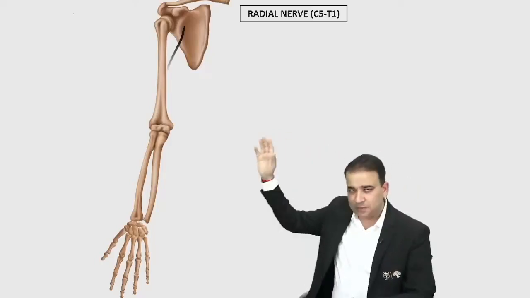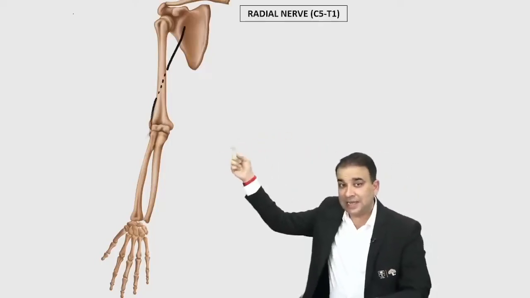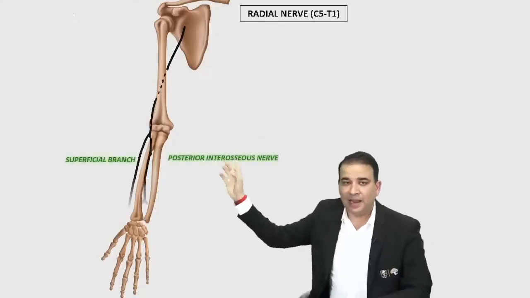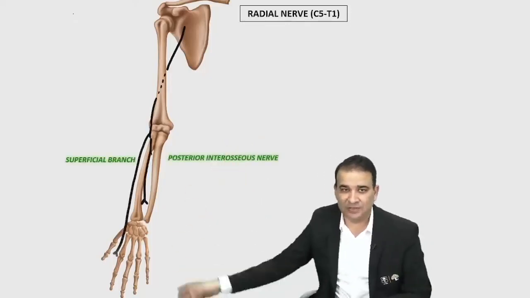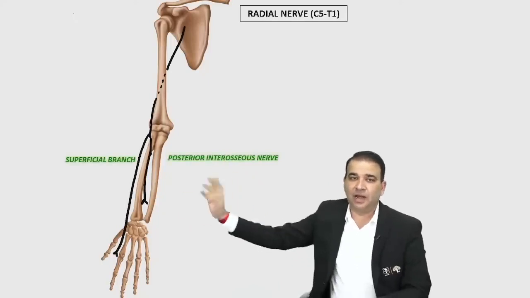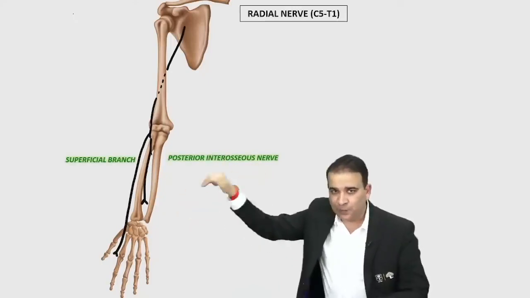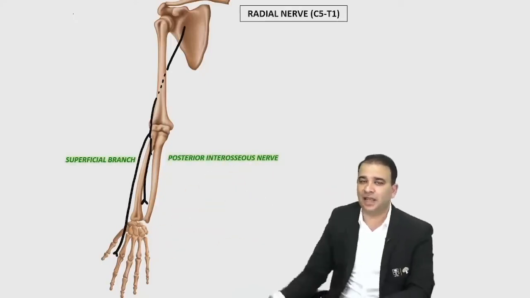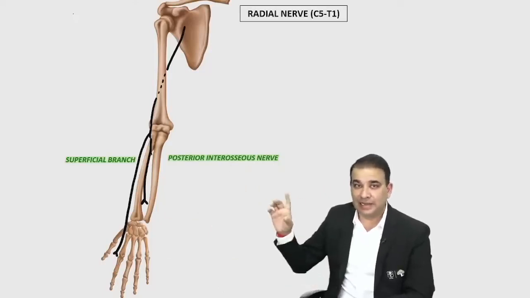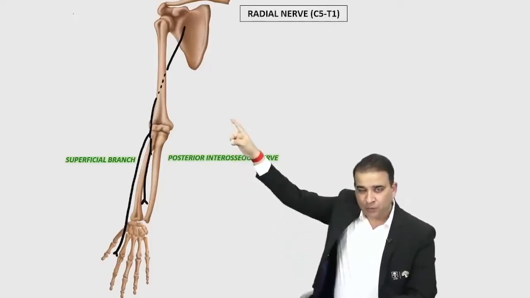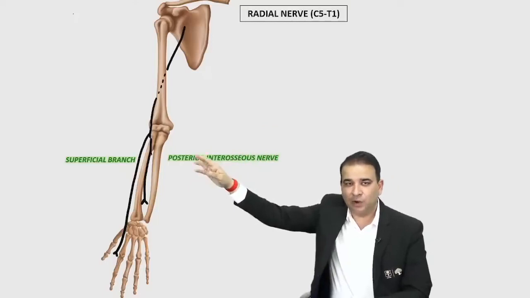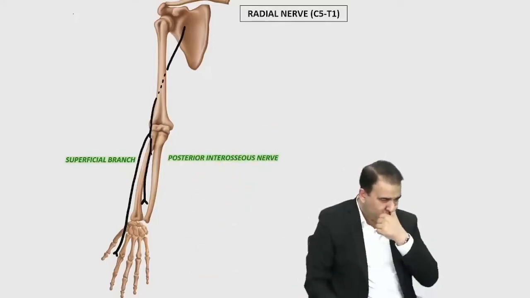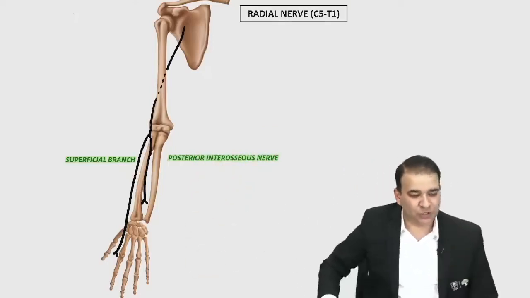It goes into the spiral groove that is behind the humerus, comes in front of the lateral epicondyle, and divides into these two branches. So we have a superficial branch and we have a deep branch, which will pierce the supinator and go. That is called the posterior interosseous nerve. So radial nerve in the spiral groove and then comes in front of the lateral epicondyle, and then it divides into the superficial branch and the posterior interosseous nerve.